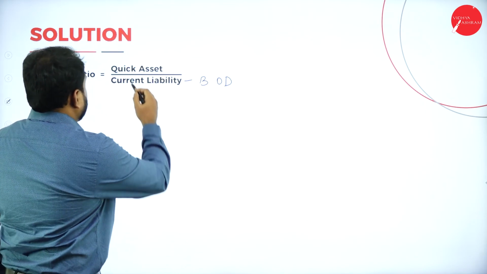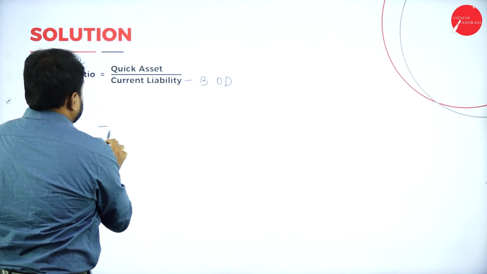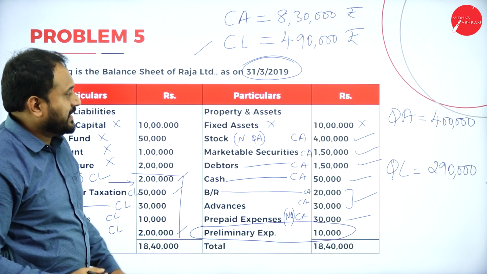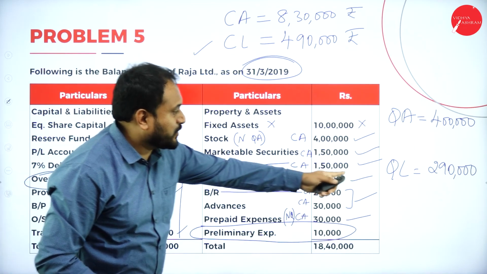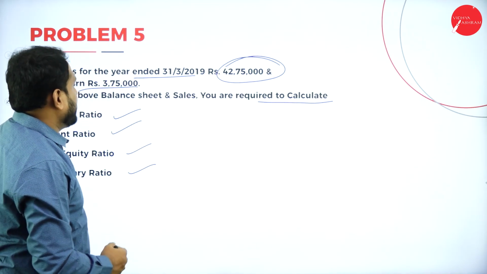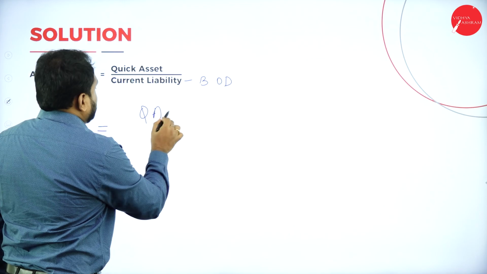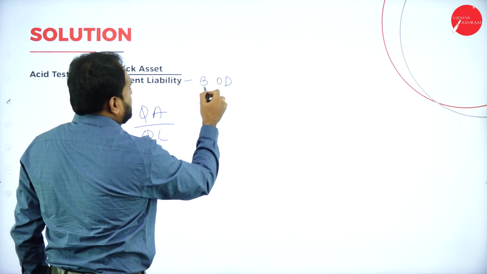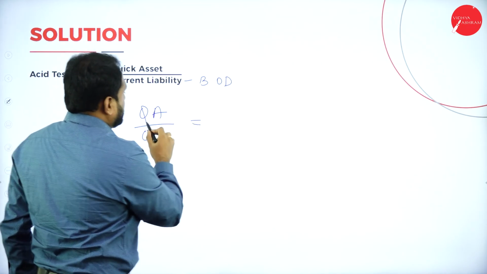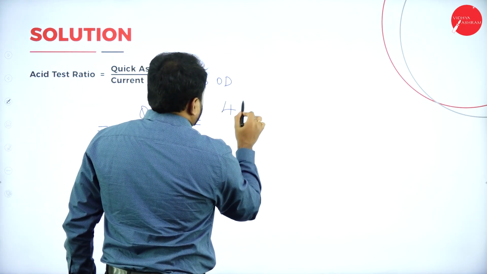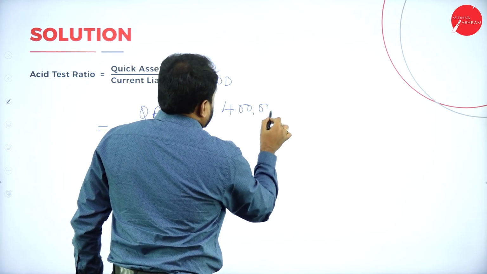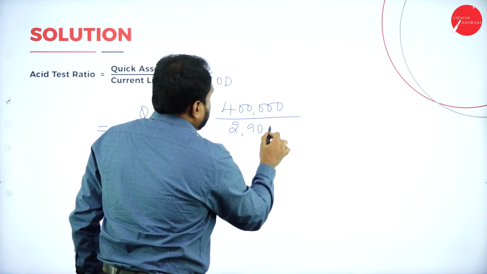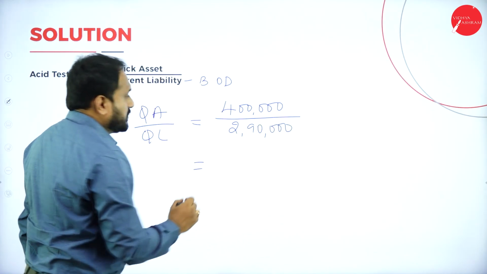The first one is quick asset divided by quick liability. What is the quick asset we actually got? Just check the quick asset here. Quick asset is 4 lakh and the quick liability is 2,90,000. So I'll write here quick asset divided by quick liability. That is, we have subtracted current liability minus bank overdraft. So this is equal to quick asset, 4 lakh, divided by quick liability, in the sense 2,90,000, is equal to, take your calci now.